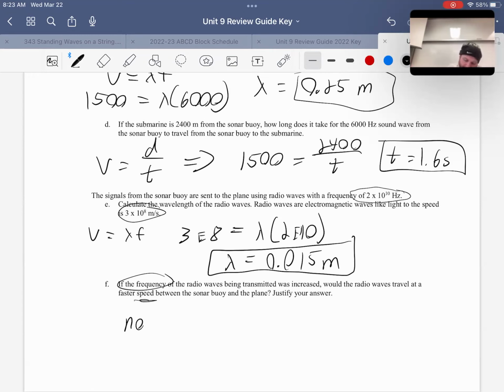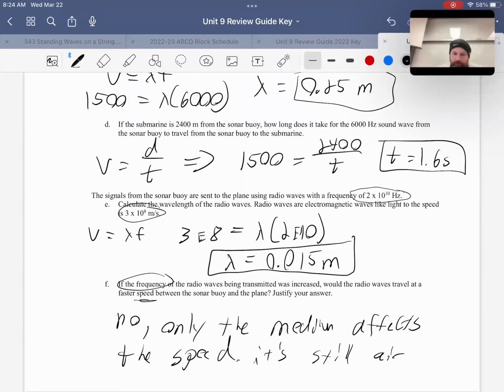Well, let's see, what's it actually asking? If the frequency was changed, would it affect? So would it affect, I guess technically it's still no, it would not affect it. And that's because only the medium affects the speed. And so it's the same medium there. All right. So it's still in the air, therefore it's the same speed. And that is page number 4, question 5.